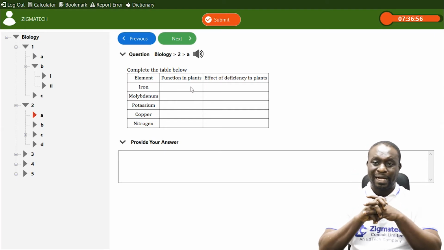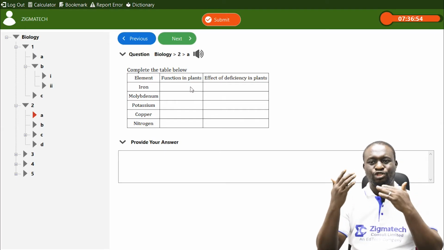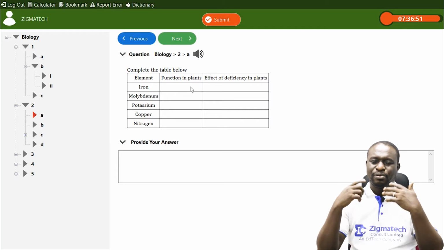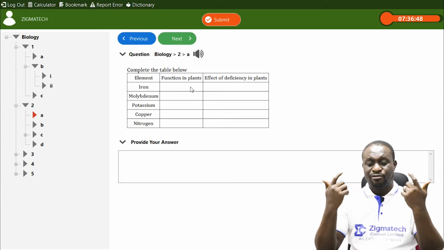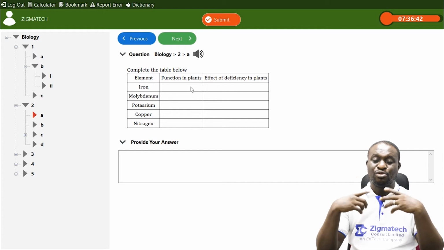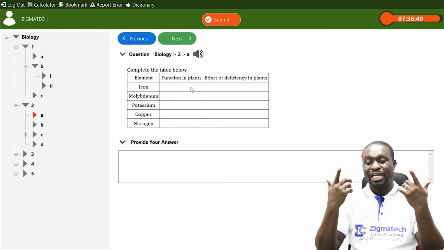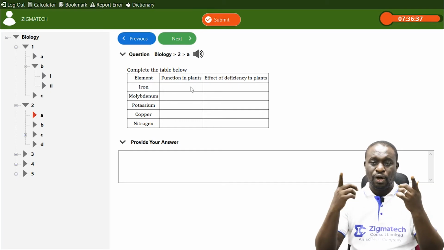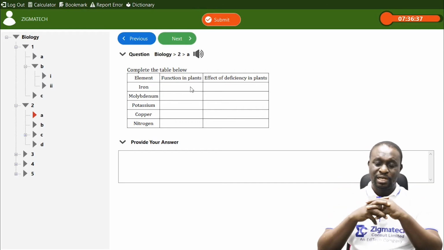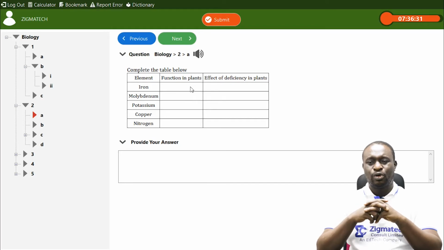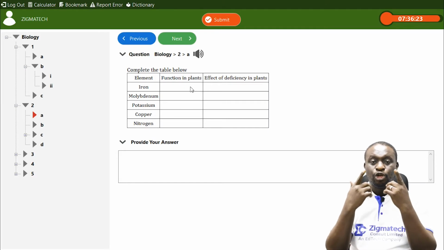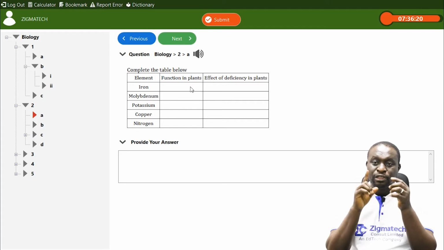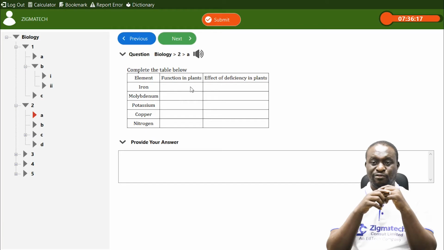Then also we have copper. Copper plays a similar function to that of potassium. It helps to activate respiration and also activate photosynthesis. Deficiency of it can also result in stunted growth. It can also result in premature death and so on. And then finally, we have nitrogen. Nitrogen is another important element required by plants. It brings about the formation of chlorophyll, just the same way iron does.